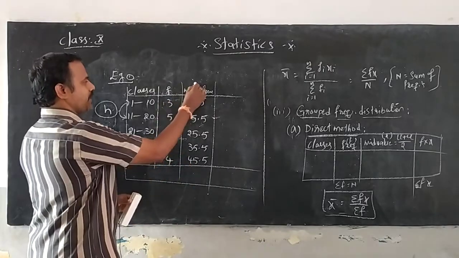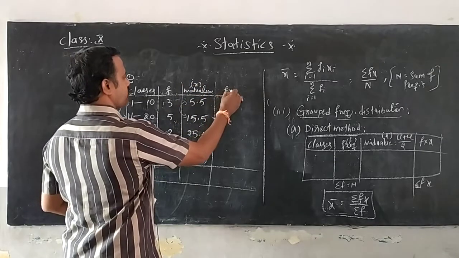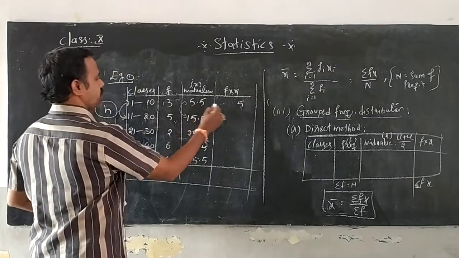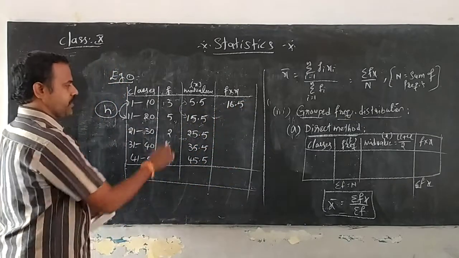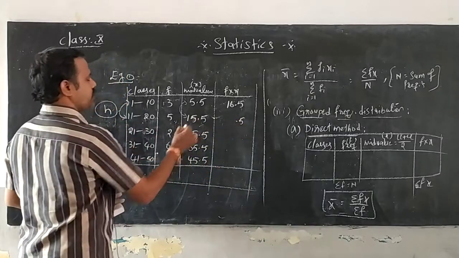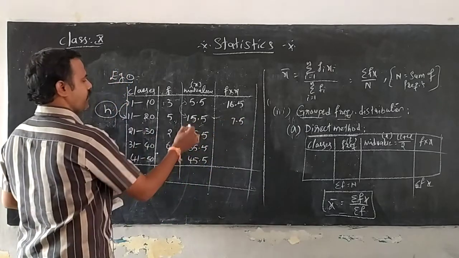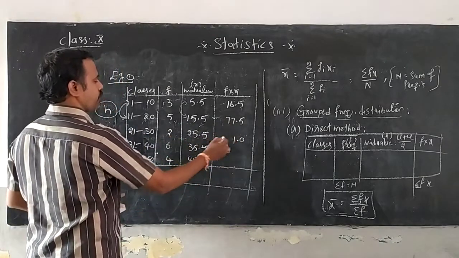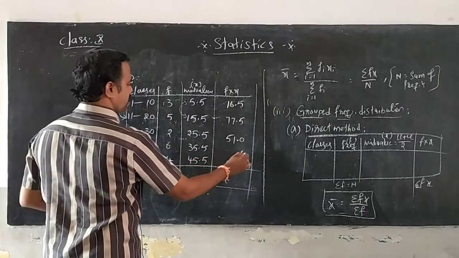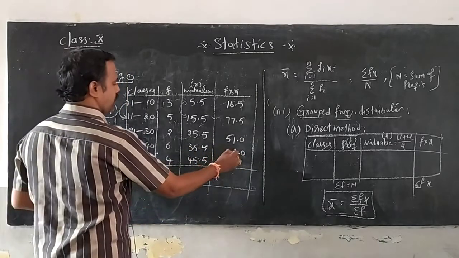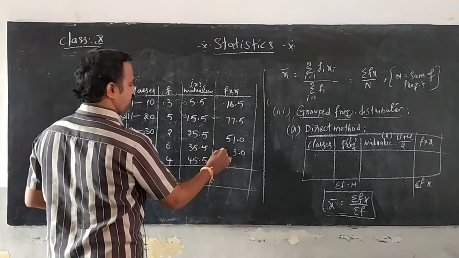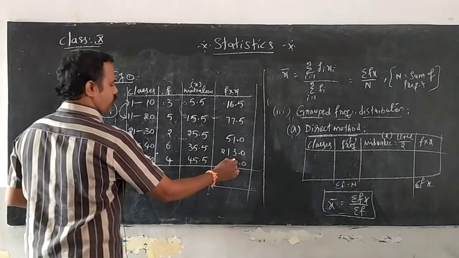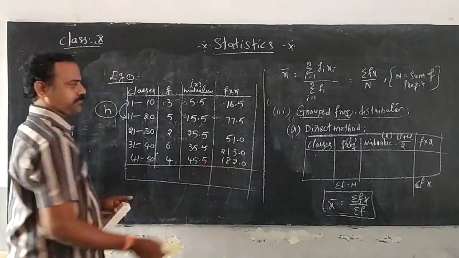Now this is F and this is considered as X. Now you find out F into X. 3 5s are 15, and 1 is 16.5. 5 5s are 25, and 25 plus 2 is 27, 5 1s are 5, so 67.5. Next, 2 5s are 10, plus 1 is 11, 2 2s are 4, so 25. Next, 6 5s are 30, and 3 is 33, 6 3s are 18, so 213. Next, 4 5s are 20, plus 2 is 22, 4 4s are 16, so 182.